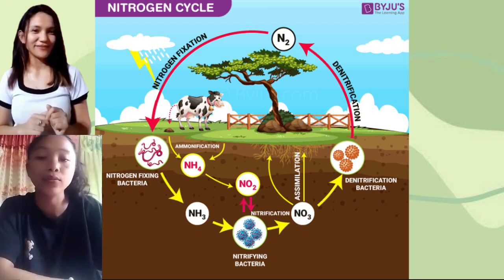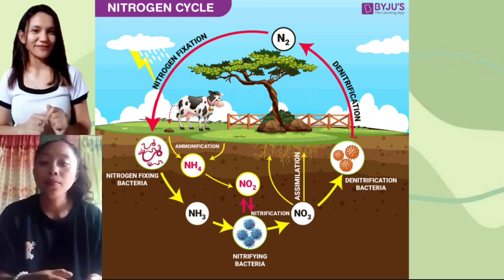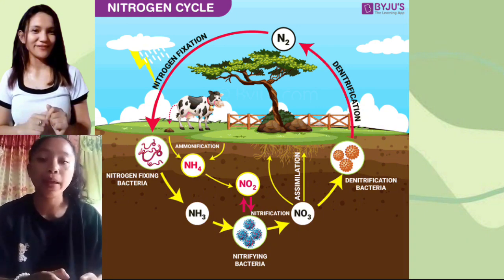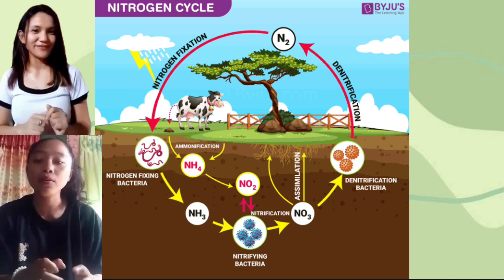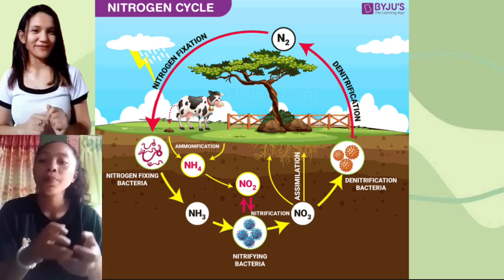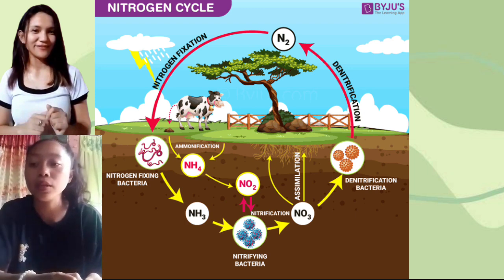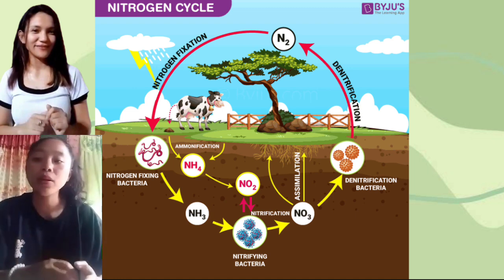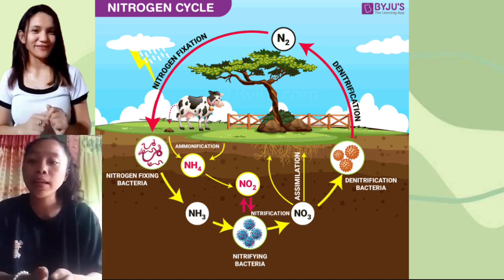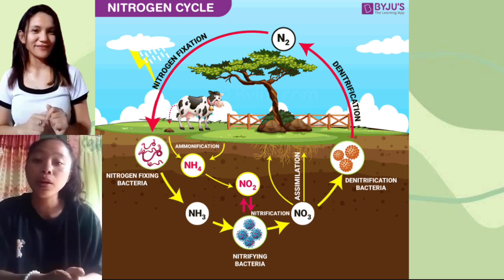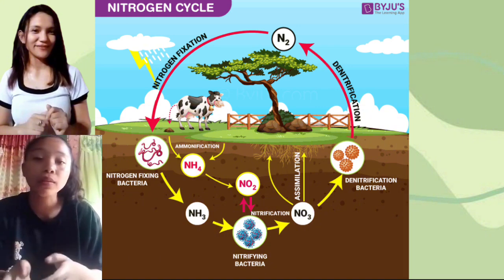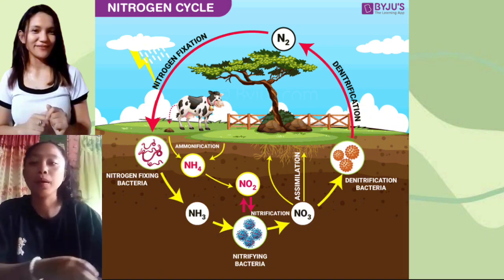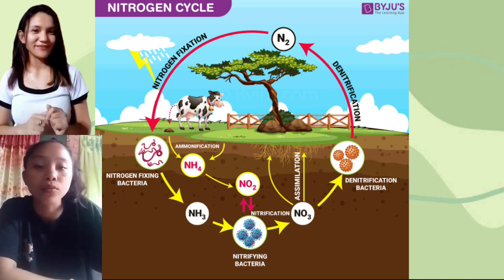Lastly is the biological nitrogen fixation. We already know that nitrogen is not used directly from the air by plants and animals. So bacteria like rhizobium and blue-green nga algae transform the unusable form of nitrogen into other compounds that are more readily usable. These nitrogen compounds get fixed in the soil by these microbes. So again, that is the biological nitrogen fixation. I-convert nila ang mga unusable nga compounds into readily usable nga compounds. So that is for the types of nitrogen fixation.